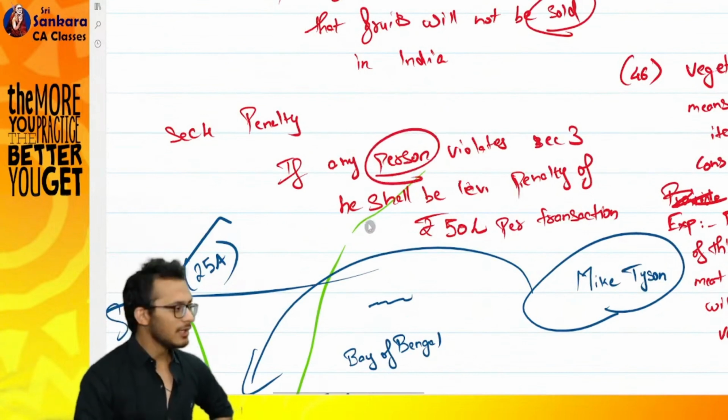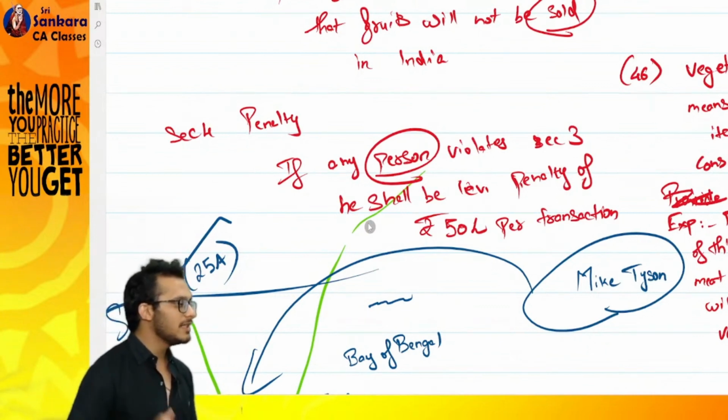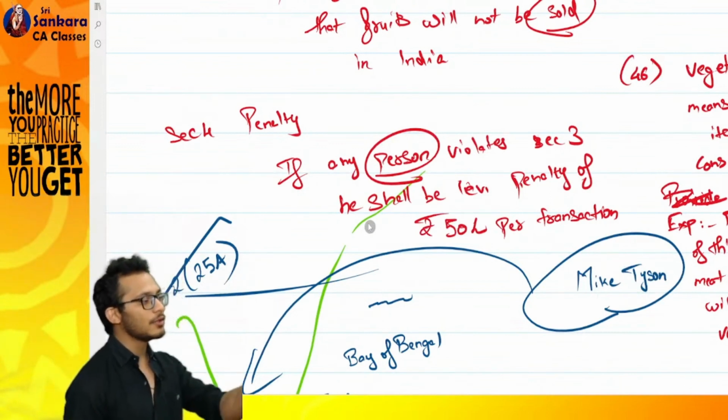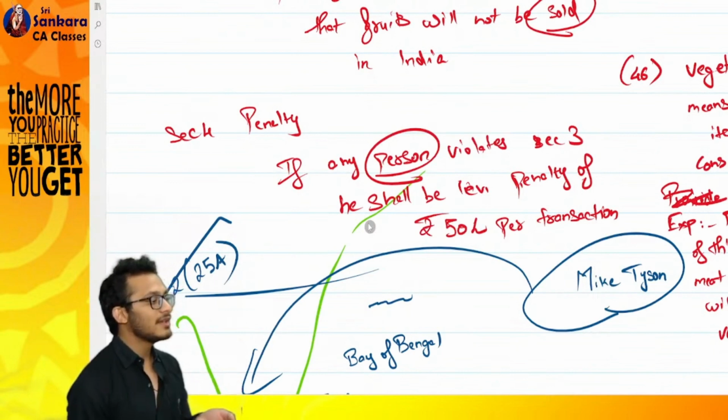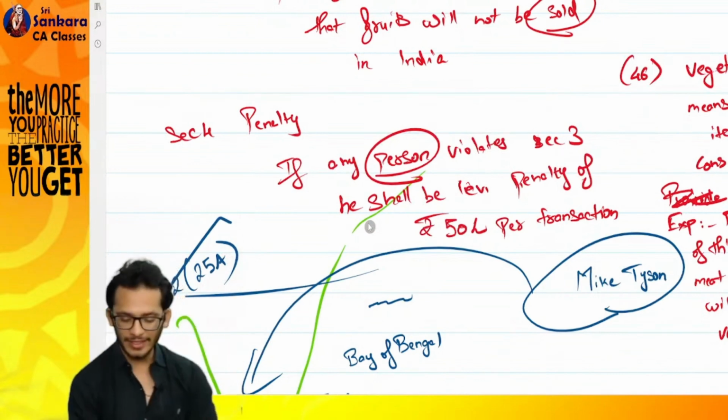Any other word you want to define? We need to define what is a person also. Person can mean anyone. It can be an individual. Tomorrow if you say, boss, person means individual, what will happen? They will incorporate a company and start selling fruits. So you also need to decide whether person should include company, firms, LLP, yes or no. So you need to also define what is a person. So also define person in section number 2. Any other word?